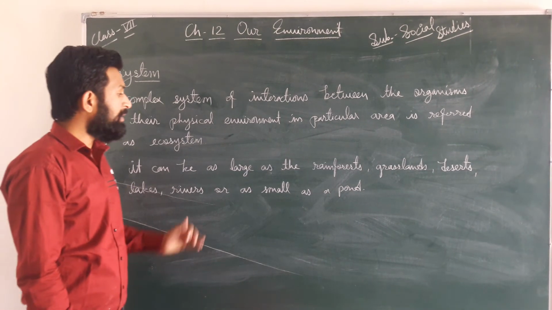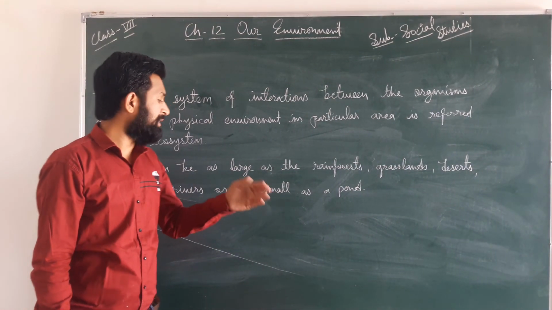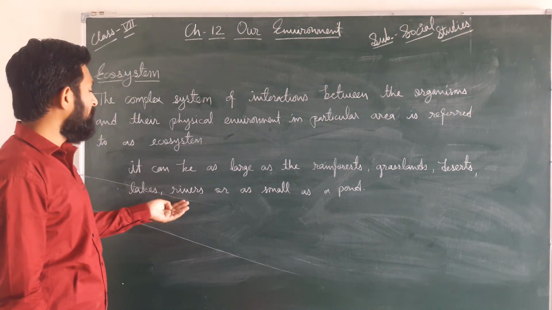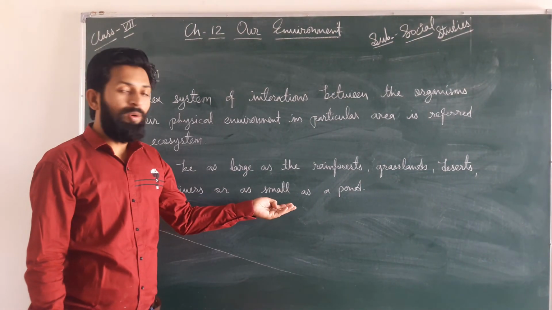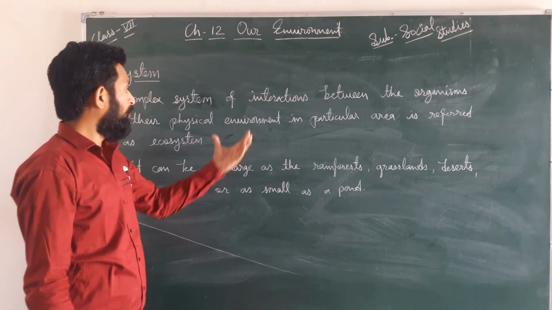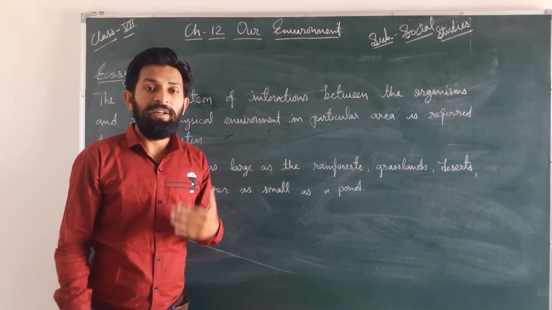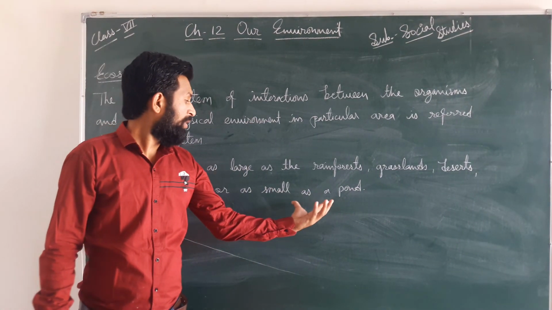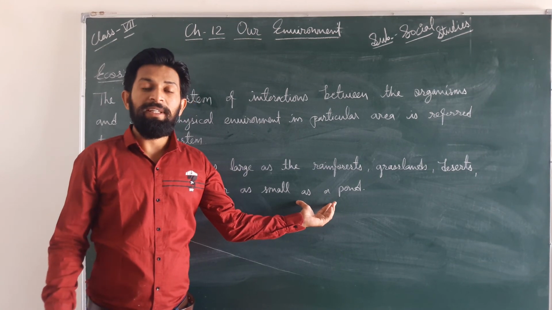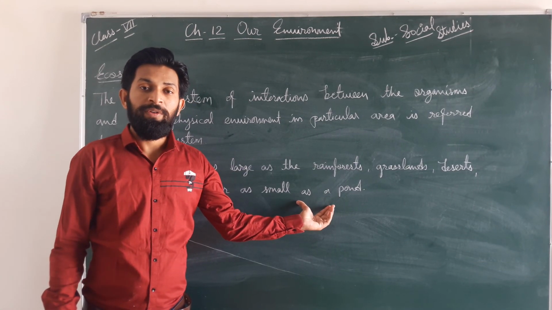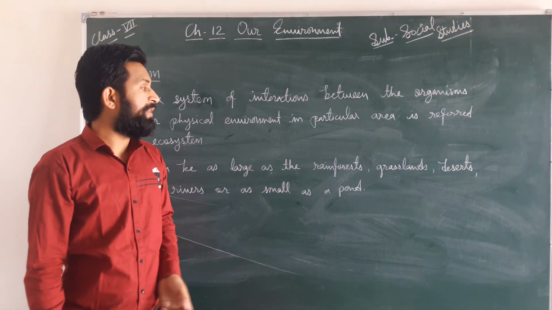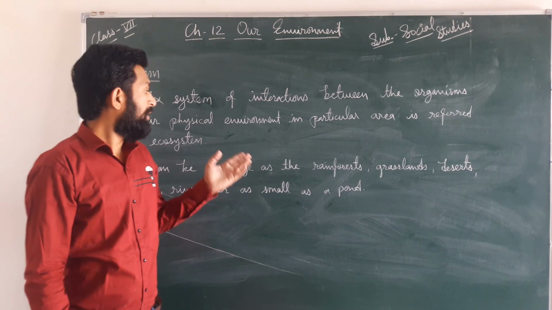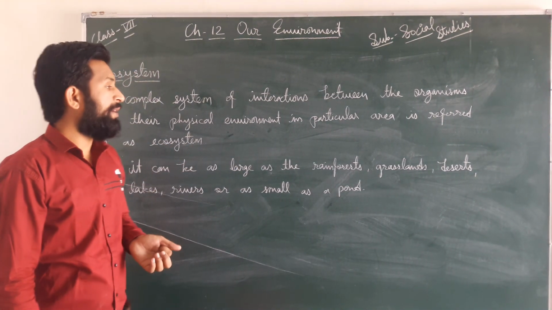It can be as large as the rainforest, grasslands, deserts, lakes, rivers, or as small as a pond. Dear students, for this example I can say deer in a grassland, and for the pond we can say fishes are in the pond. Both are ecosystems. We can easily understand with that type of example.